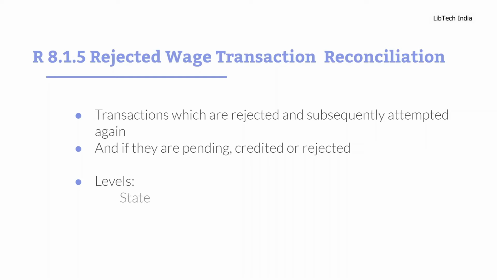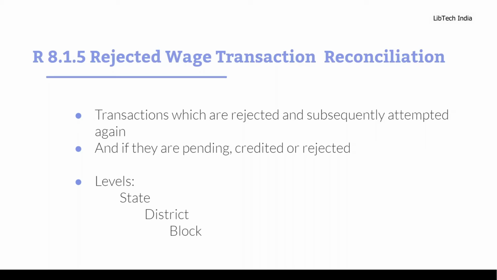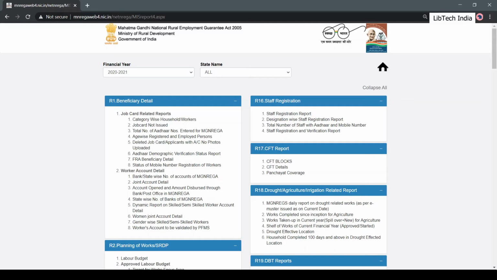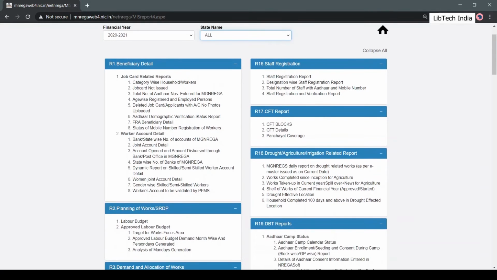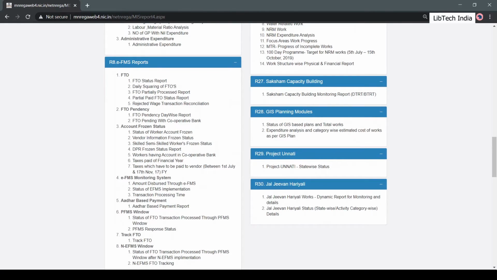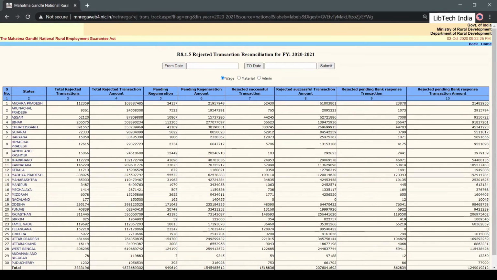It shows us data on rejections at the level of the state, the district, and the block. It does not go down to the panchayat or the individual level. Let us now go to the MIS to see this report. If we select all in the state name, we will be able to see aggregate data of different states. R 8.1.5 Rejected Wage Transaction Reconciliation.